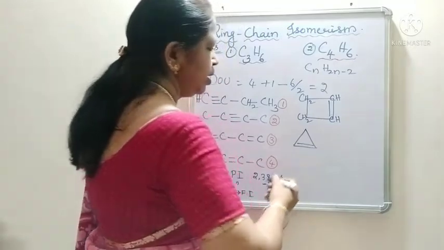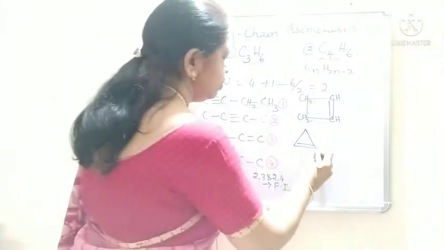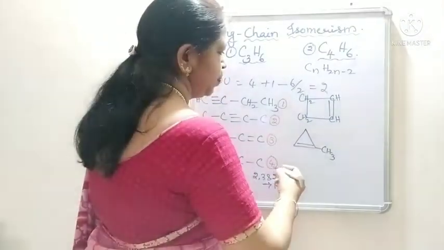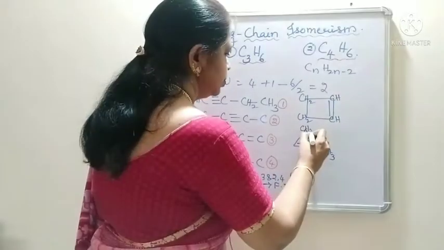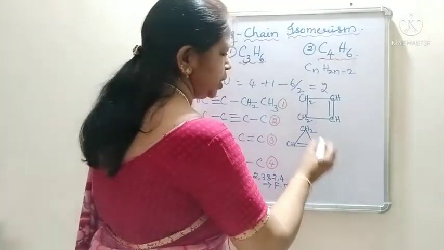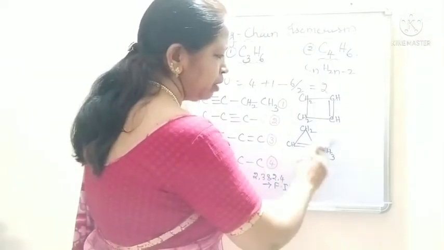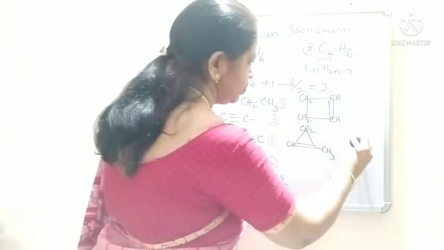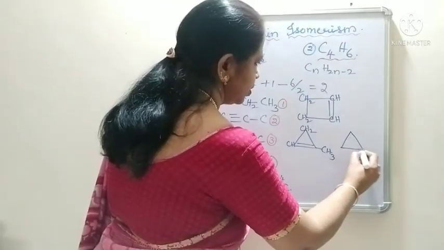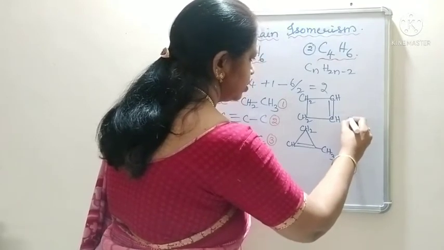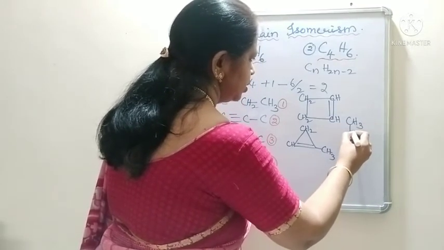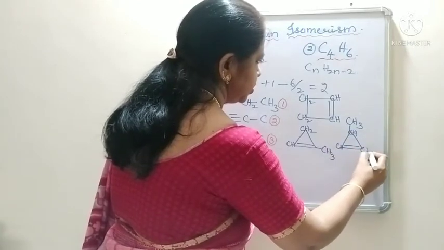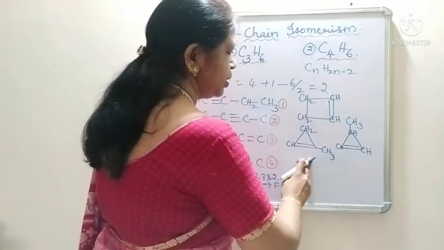Cyclopropene, and the 4th carbon will be written as the substituent, CH2, CH, CH3. We can have one more isomer, position isomer also for this structure. CH3, CH, CH, CH. Now what is the relation between these two?